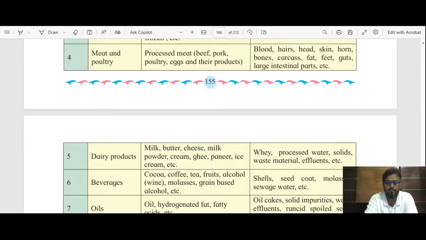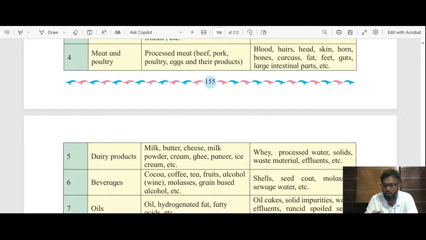I was talking about the slaughterhouses. The blood is used in the farms as an organic manure, and it is also used for eating purposes. Okay, certain kinds of people are there who consume the blood. So for both things, blood is used. Then the hairs, head, skin, horn, bones, carcasses of the animal, fat, feet, guts, large intestinal parts, these are all materials of those animals which are considered as waste.